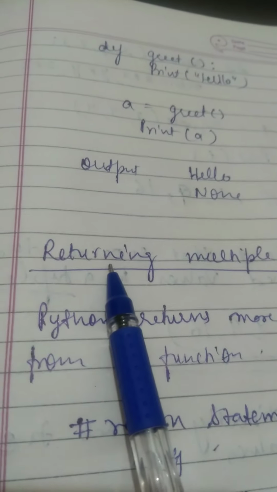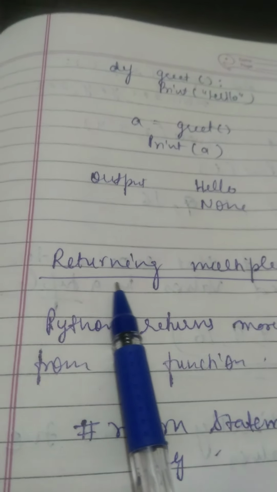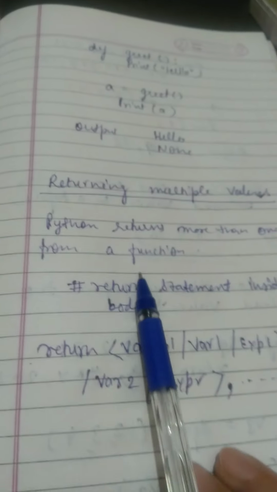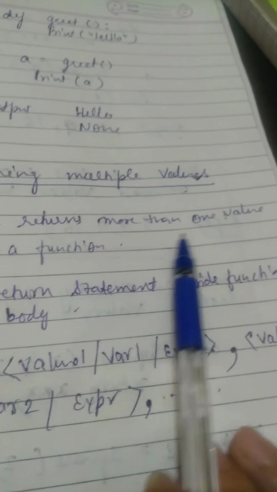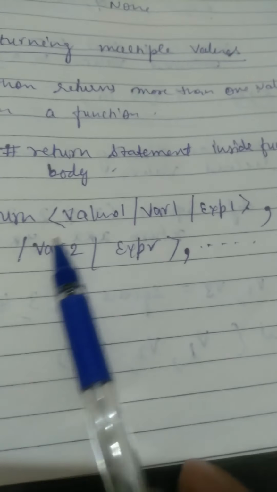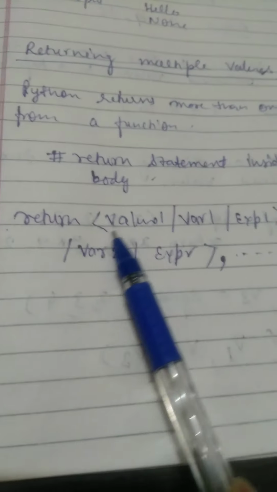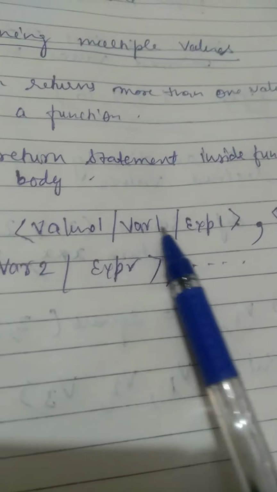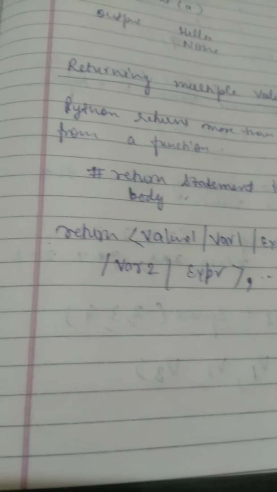Now the next topic, returning multiple values, meaning Python can return more than one value from a function. This is the syntax: return value 1, variable 1, expression 1, comma, value 2, expression 2, variable 2. This way you can return the values.